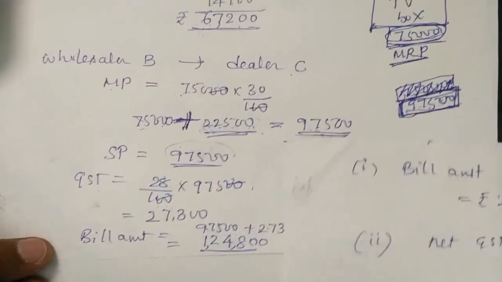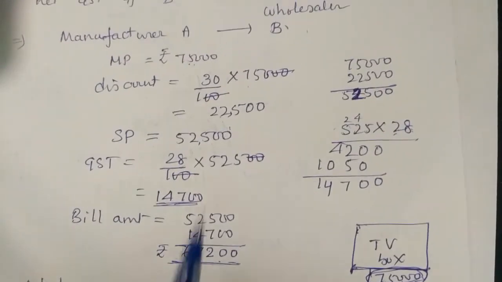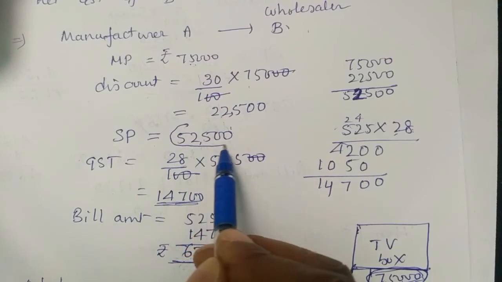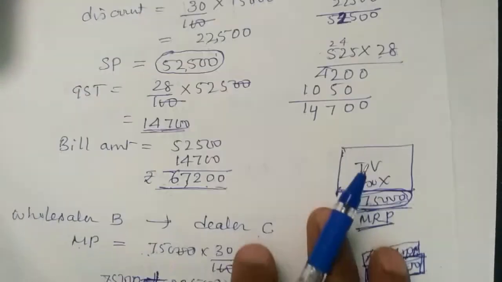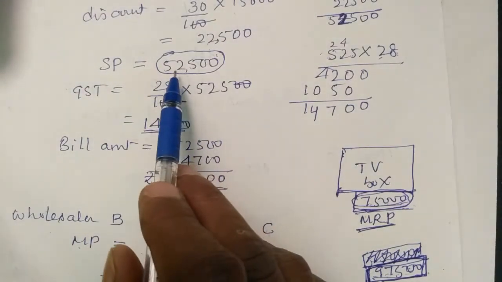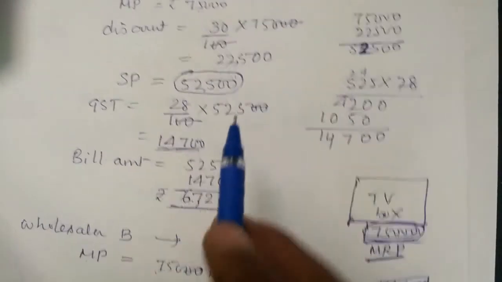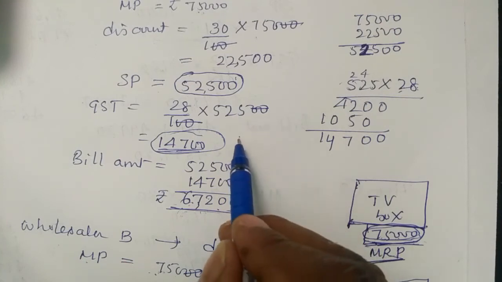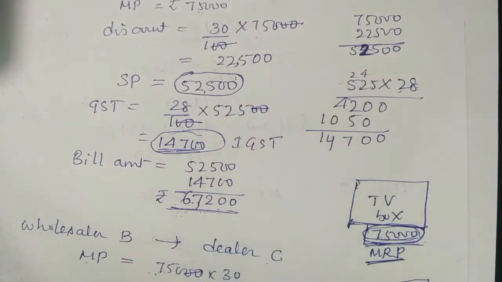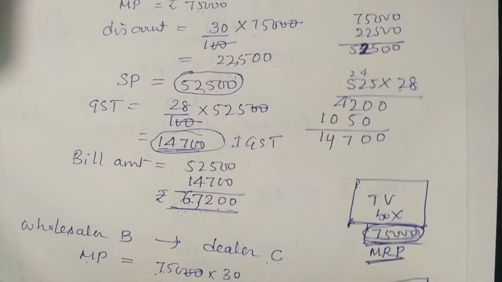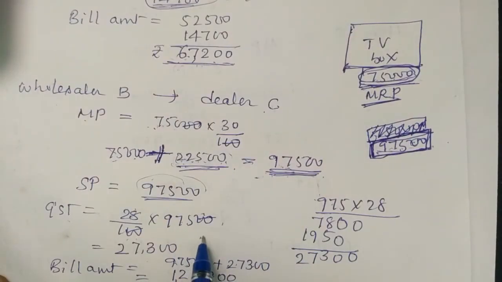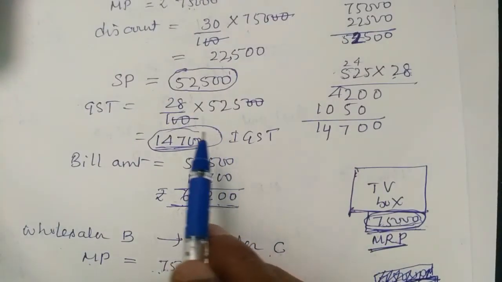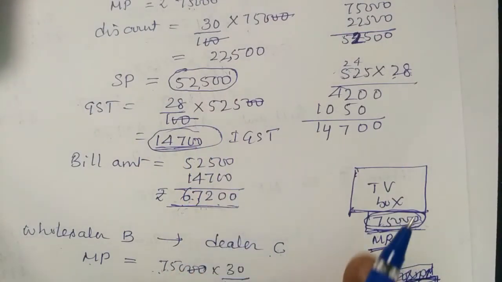Look here, that is not including GST, without including GST. For what rate did B buy? B bought for 52,500. This other figure is including GST, and any GST amount is taken by the government. It is between two states, Delhi to Mumbai, Mumbai to Delhi, so it is IGST. Even this is also IGST. These two are IGST, so don't split the GST. It is an interstate transaction.